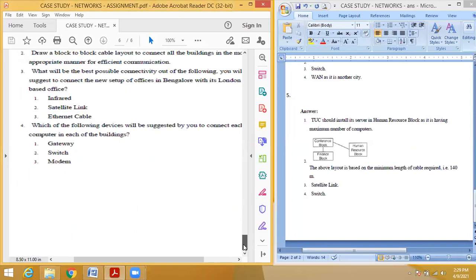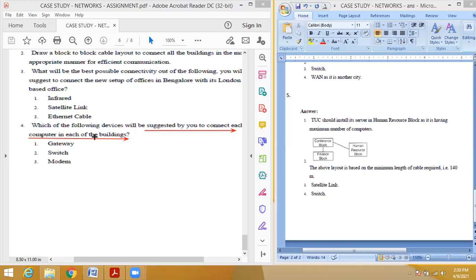Then the fourth question. Which of the following devices will be suggested to connect each computer in each of the buildings? Always asking the same question. Within a single building, you have to choose a switch. Switch. Okay, students, everyone understood? Any doubts?